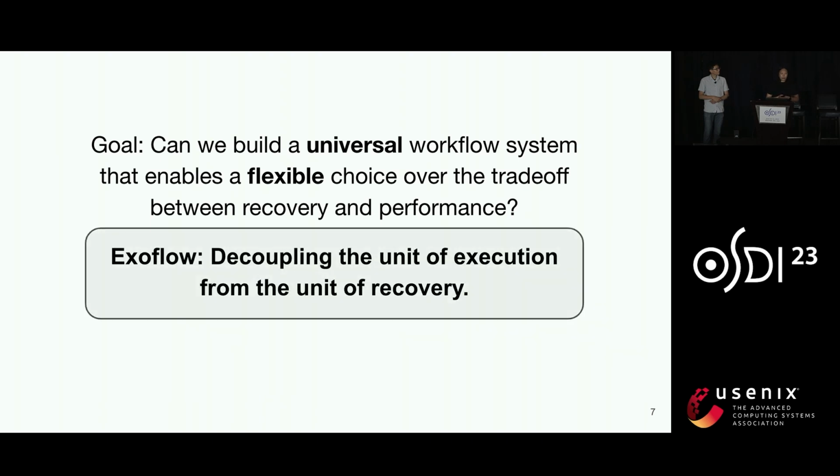And so the key idea is to decouple the unit of recovery from the unit of execution. In other words, the user will still define their workflow as a DAG of tasks, but now we want to decide how to recover each task independently, using potentially a different point in this trade-off space. And to do that, we need more application semantics. So let's take a look at some examples to understand what we need.